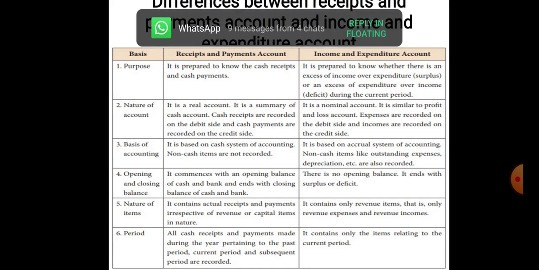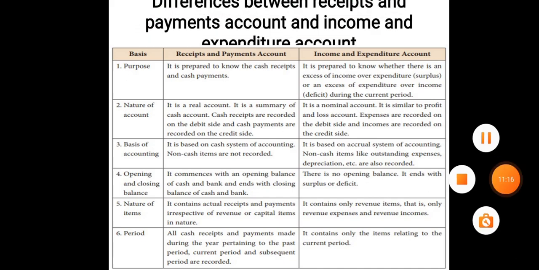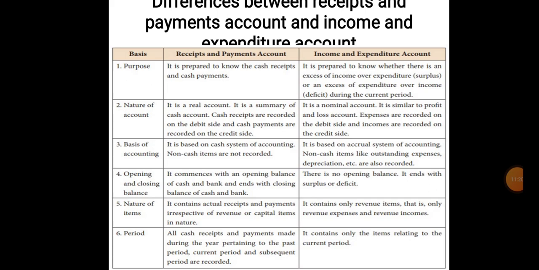And the income and expenditure account is prepared to know whether there is an excess of income over expenditure, that is known as surplus, or an excess of expenditure over income, that is deficit, during the current period.